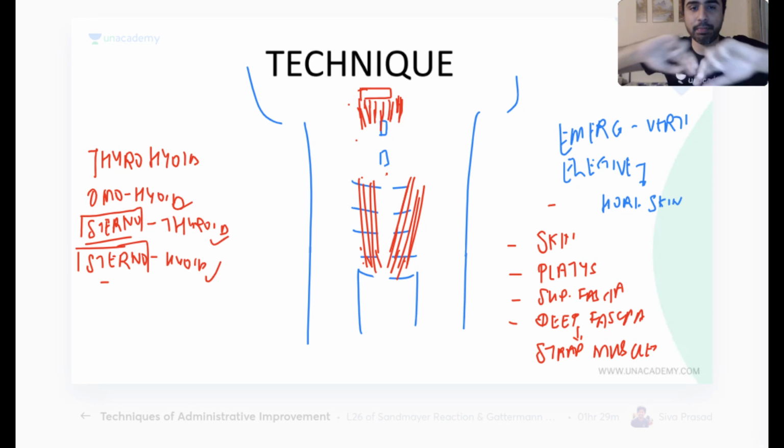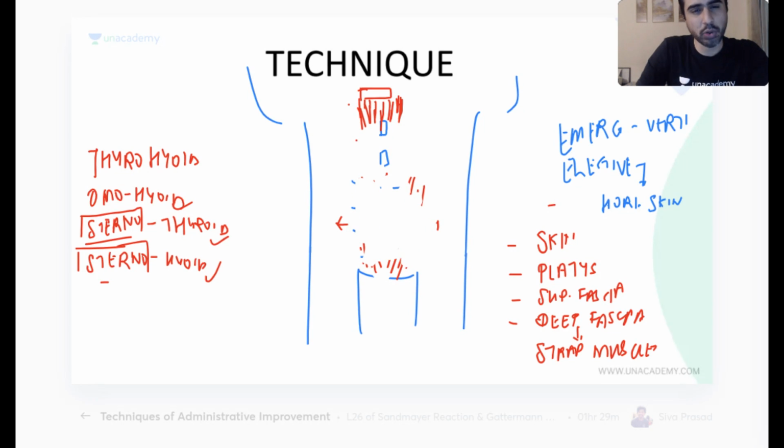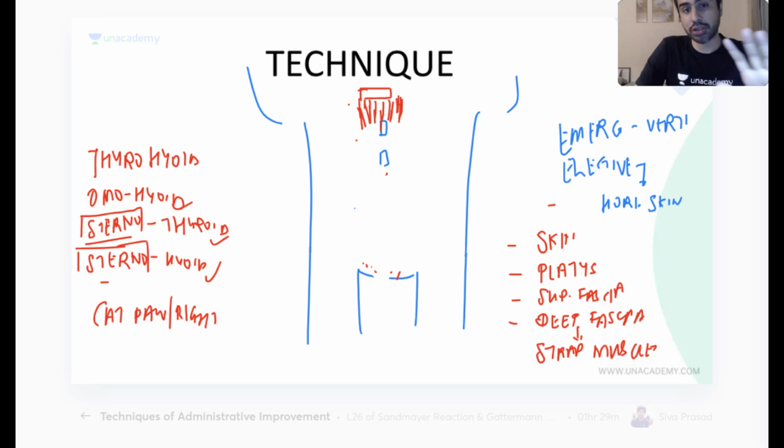I just separate them. I'm just going to lateralize them. How do I lateralize the strap muscles? You don't need to cut them. You just lateralize them. With a cricoid hook? Oh god, cricoid hook. A hook will never retract a muscle. You can use retractors like cat paw, or right angle retractors, mastoid retractors, self-retaining retractors. So you retract the strap muscles laterally.